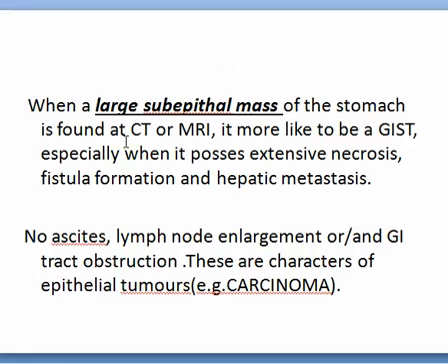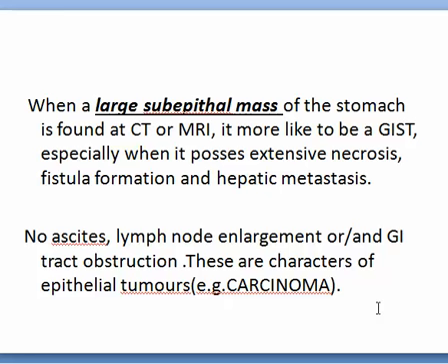This is the mass, gastric lymphoma, mainly outside the lumen. When a large subepithelial mass of the stomach is found on CT or MRI, it is more likely to be GIST, especially when it possesses extensive necrosis, fistula formation, or hepatic metastasis. We have seen the gastrinoma with deposits, the large malignant schwannoma, the benign behavior of leiomyoma, and lymphomas, which do not calcify and are usually associated with enlarged lymph nodes. But in GIST in general, there is no lymph node enlargement.